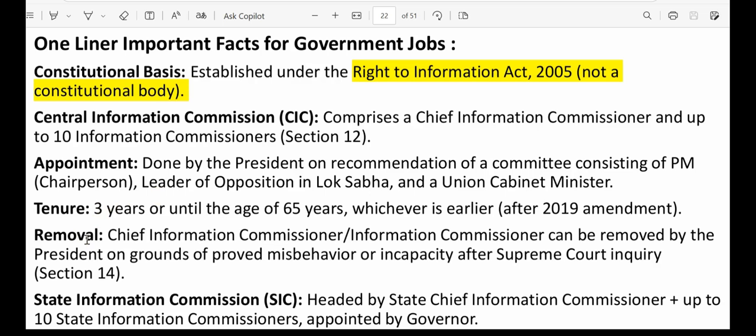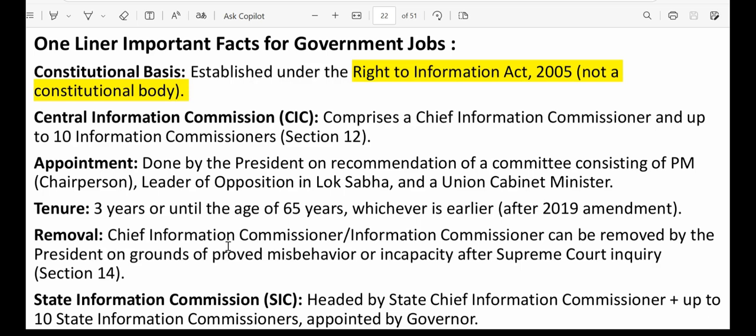Now next, the removal process. The Chief Information Commissioner or other Information Commissioner can be removed by the President on the ground of proved misbehavior or incapacity after a Supreme Court inquiry. That means, let's suppose there is any allegation of proved misbehavior or incapacity against a Supreme Court judge or a High Court judge, then what will happen?